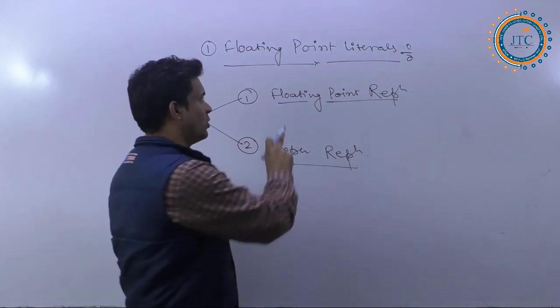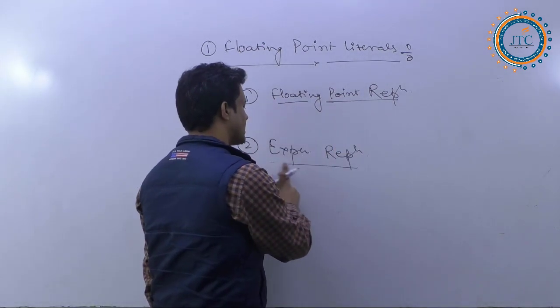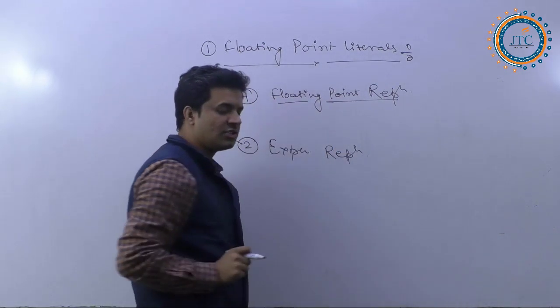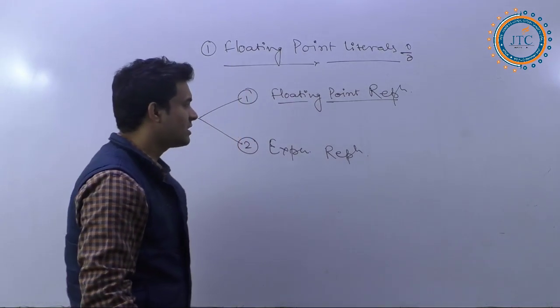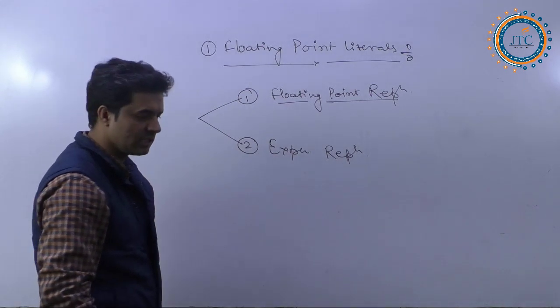First one is floating point representation and the second one is the exponential representation. Fine. Now, let's go through the floating point representation first.